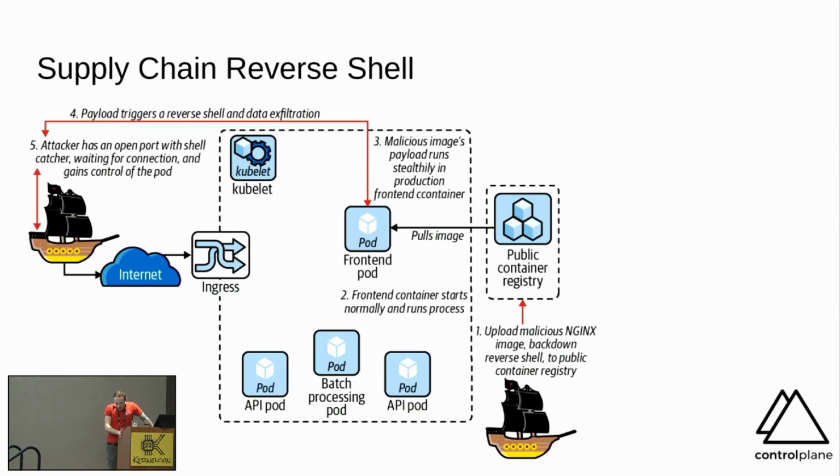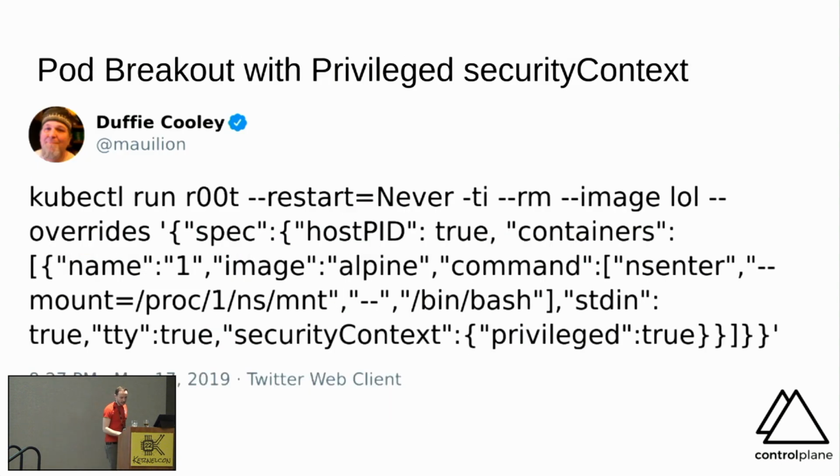So, supply chain reverse shell, very similar to the previous, of course. We uploaded this malicious container into a public registry. It's pulled and run in production. Incidentally, container image scanning is MVP for minimum viable security for cloud native. The malicious image payload runs stealthily in the production front-end container and back to the reverse shell popping.